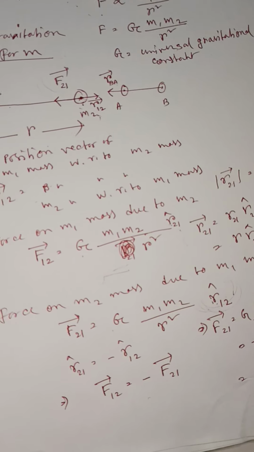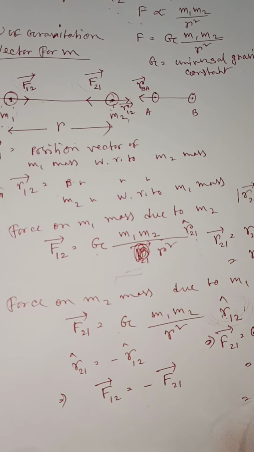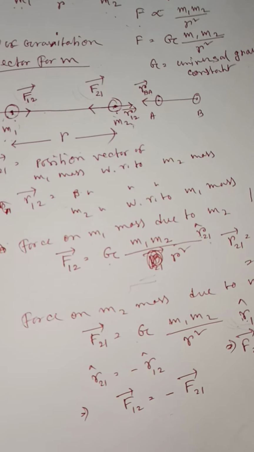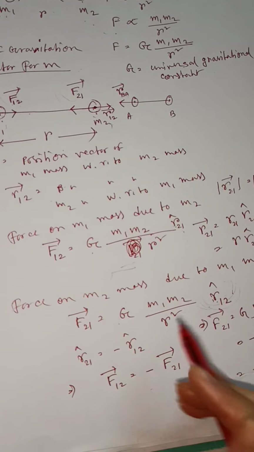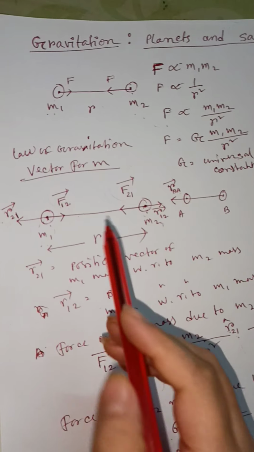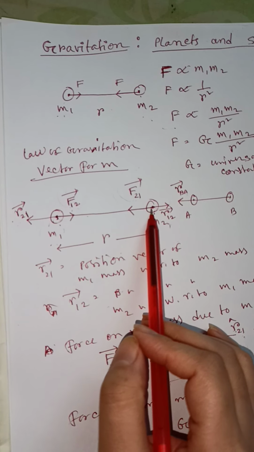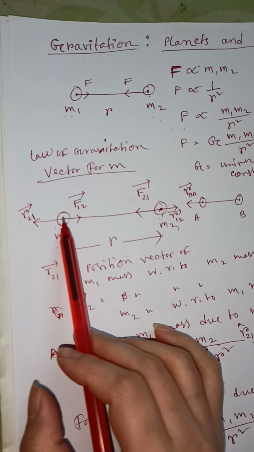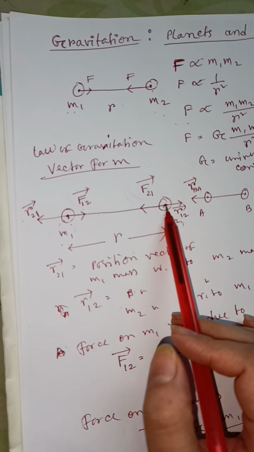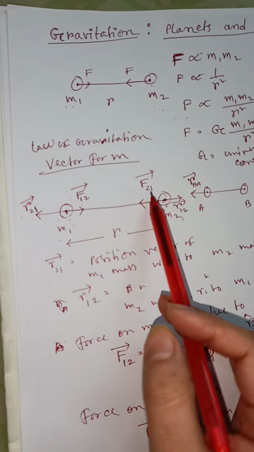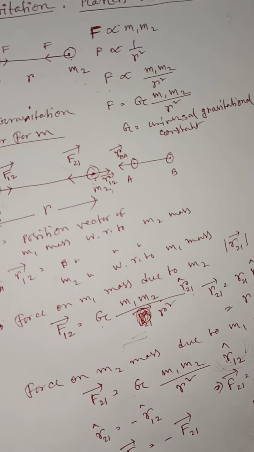So here the first one is, these are always forces of attraction. That means gravitational force is always attractive in nature. Second point is, they form an action-reaction pair. Just look at it. If we consider this one is action, then this is the reaction, right? That means if this body exerted some force on that body, then this one also exerted the same force but in the opposite direction on this body. So this is an action-reaction pair.